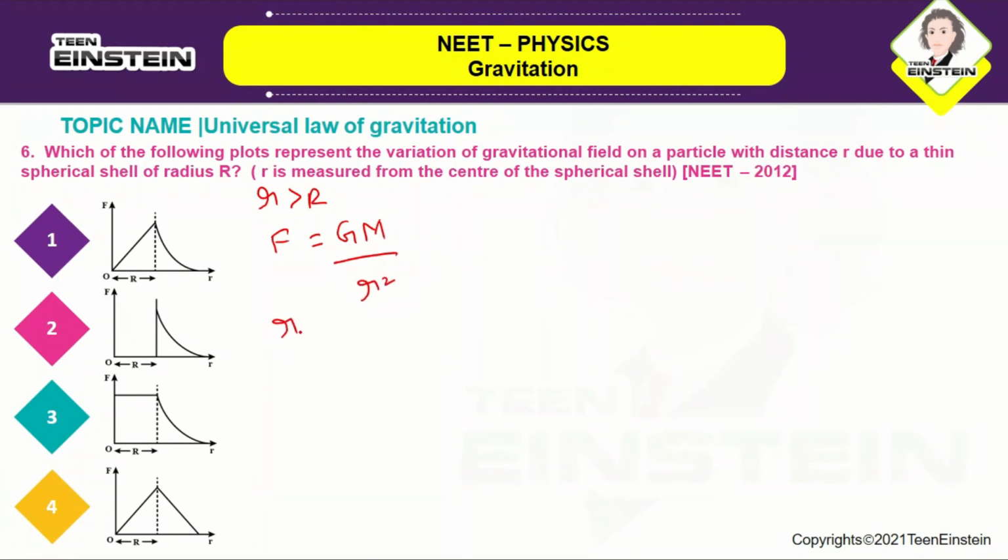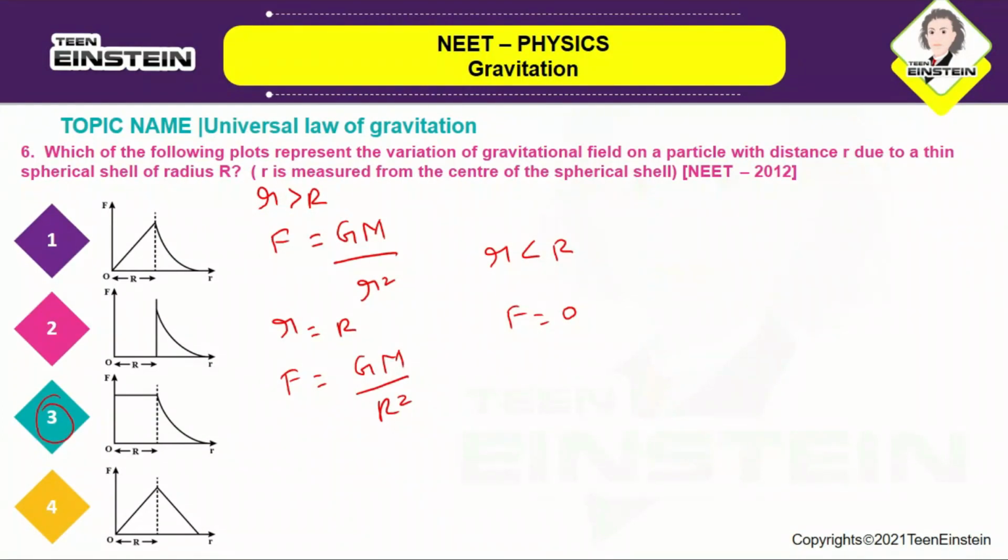For r equal to R, F is equal to GM by R square, and for r lesser than R, F will become 0. Here, the correct answer is option number 3.